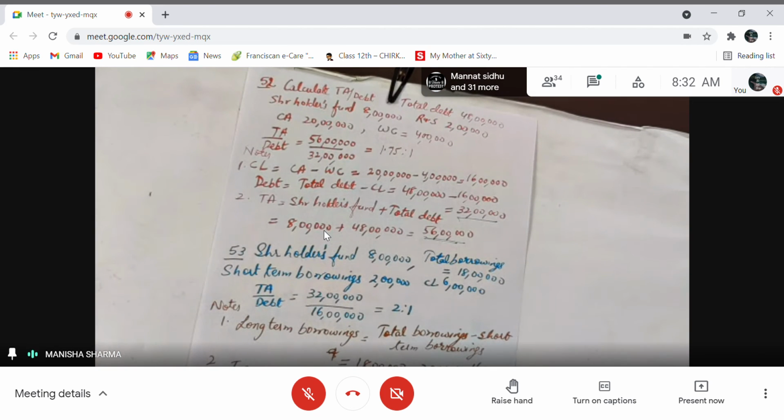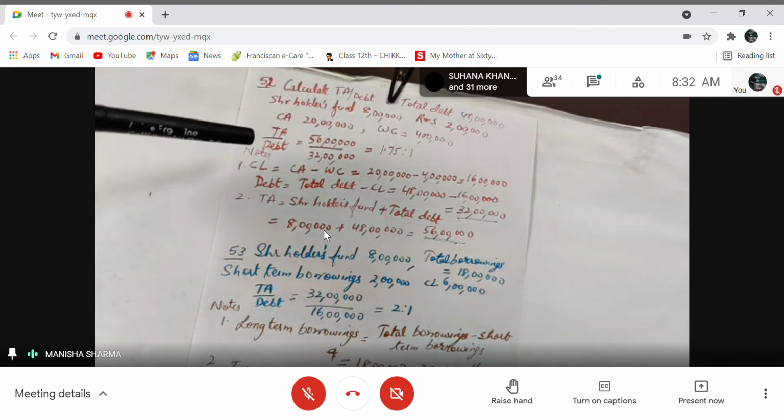Now, again, if you see in the question, we need to find debt. And in the question, total debt is given. So from total debt 48 lakhs, I need to subtract current liabilities. Then only I will get long-term debt, right? Again, the current liabilities are not directly given in the question. What are you given in the question? Current assets are given to be 20 lakhs. Working capital is given 4 lakhs.